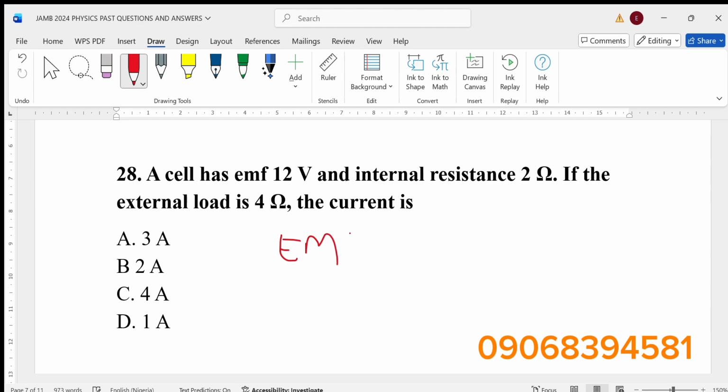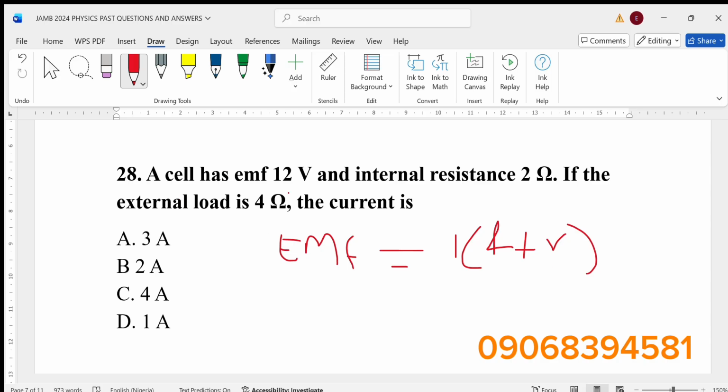EMF is equal to I times capital R plus small r. So you can use this formula. You just substitute and you get your answer.